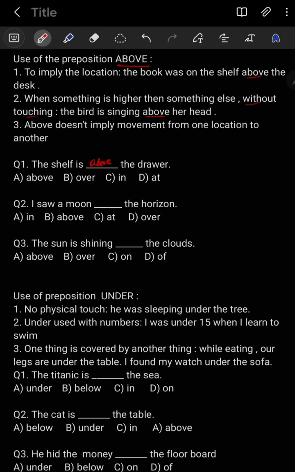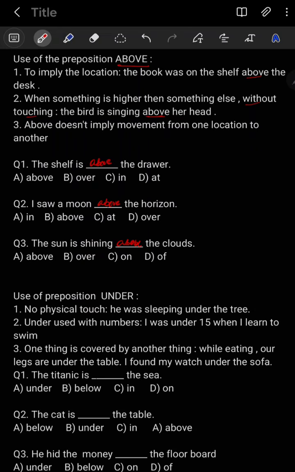You have to use above for the location, and there is no movement as well. Point number 2, I saw the moon above the horizon. Next, point number 3, the sun is shining above the cloud. In that case we have to use the preposition above.